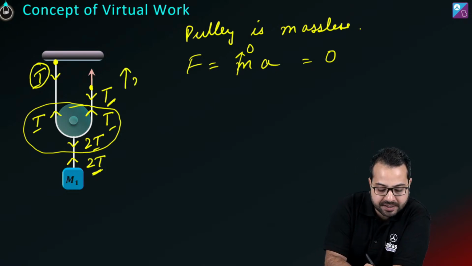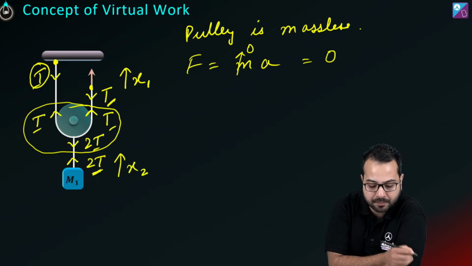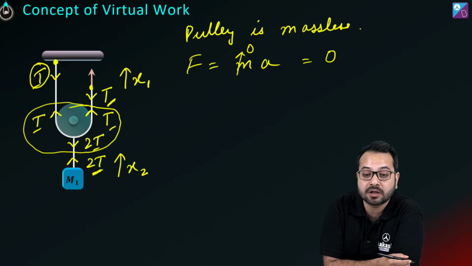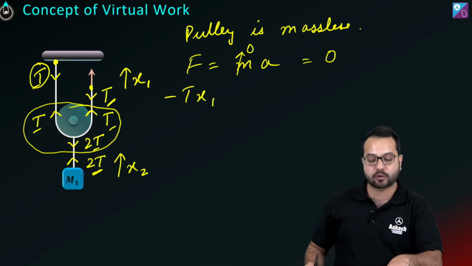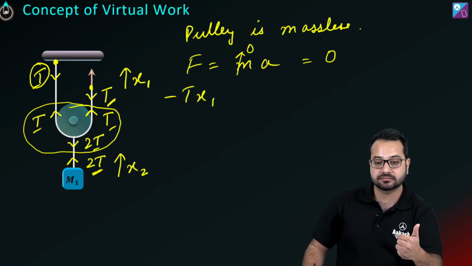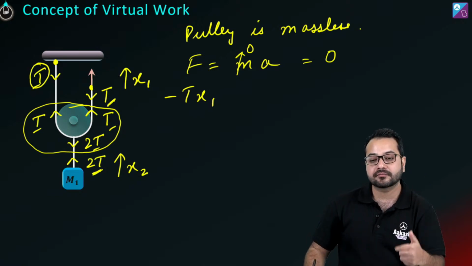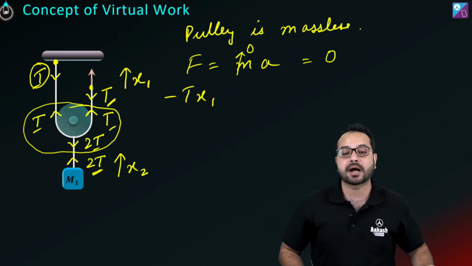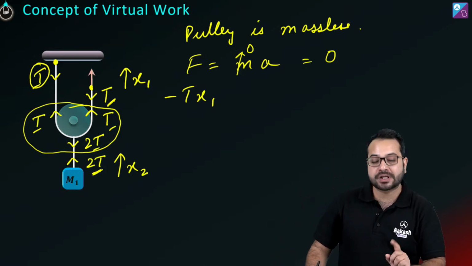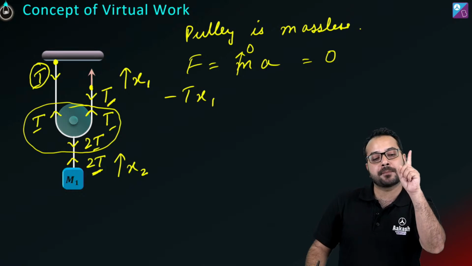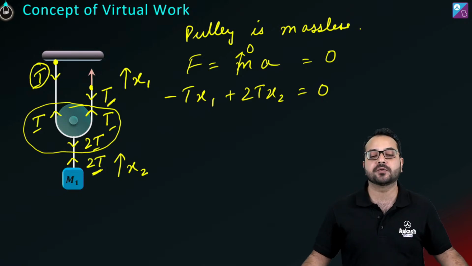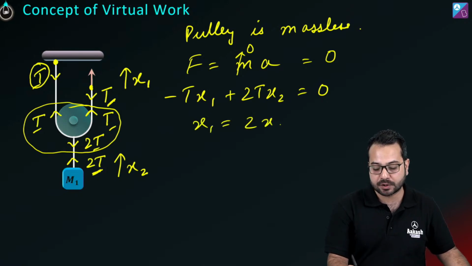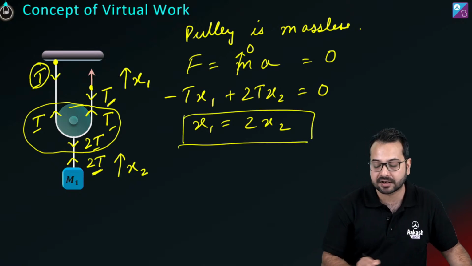So if I assume that this point moves up by x1 and I assume that this point moves up by x2, then what will be the work done? The work done by T will be minus Tx1. देखो ध्यान से, the tension is acting down. Tension on that point is acting down. And x1 is up, so the work done is going to be minus Tx1. Now here 2T is up and x2 is also up, so this will be plus 2T x2 and this will be equal to 0. तो यहां से कितना आ जाएगा? यहां से आ जाएगा x1 is equal to 2x2, and we have already seen that relationship.